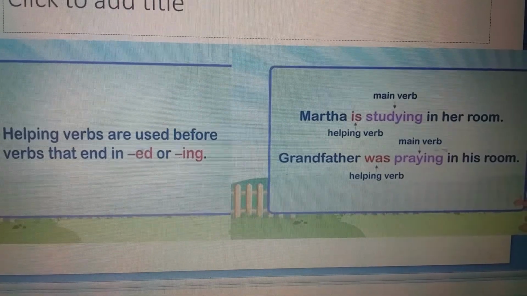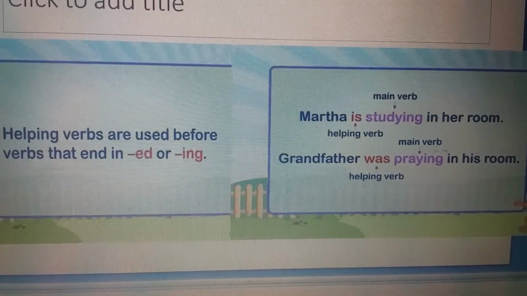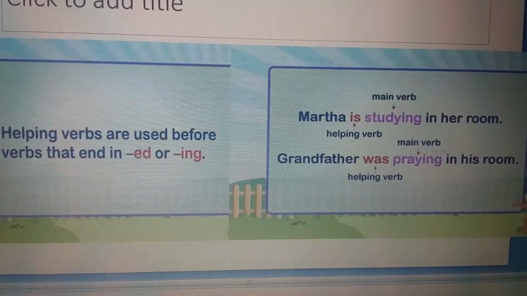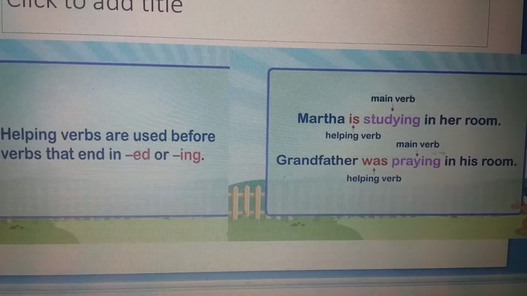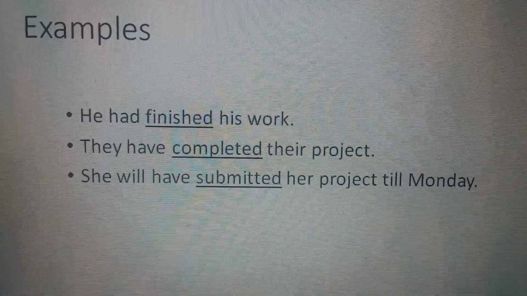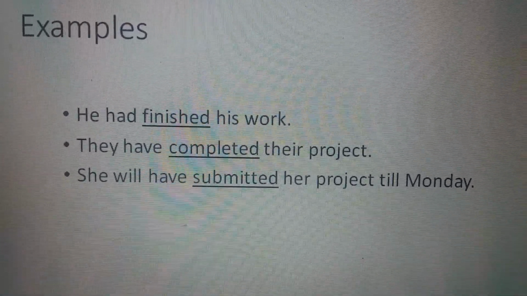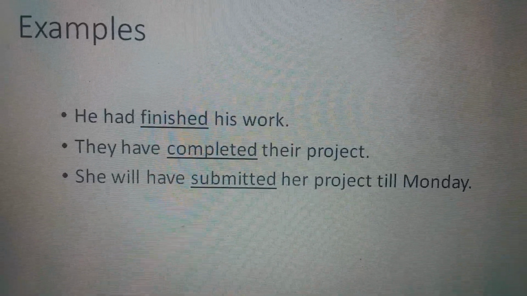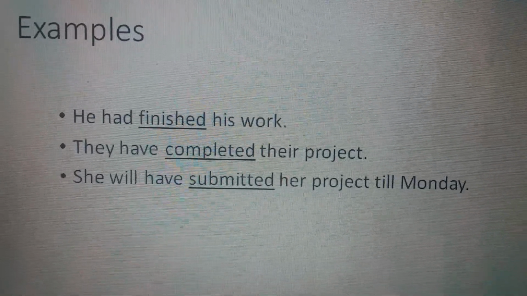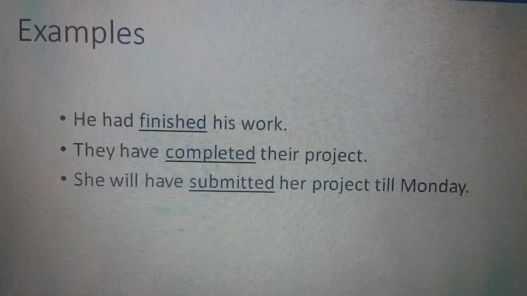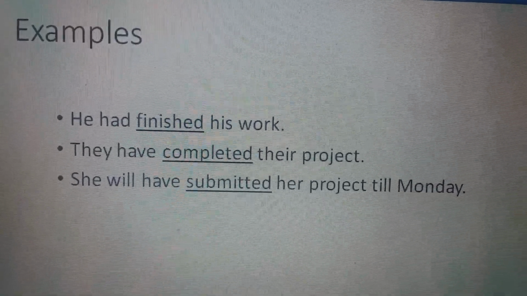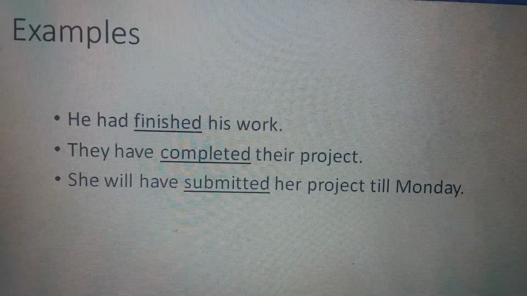Grandfather was praying. So was is helping verb. Praying, main verb. That shows grandfather was praying. That means the action was being performed in the past. See another example of ed form. He had finished his work. They have completed their project. She will have submitted her project till Monday. So these verbs have, had are used with ed form, and these are helping verbs showing the tense, past, present and future.